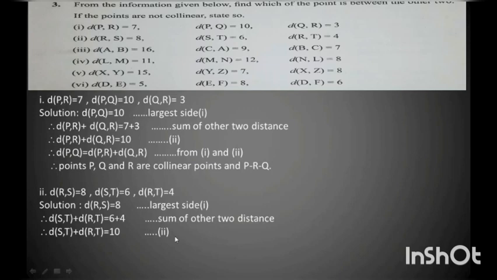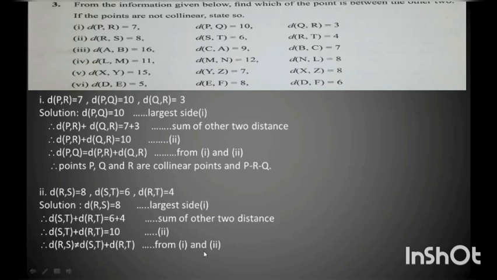In equation 1 you get the answer as 8 and in equation 2 you get the answer as 10. So 8 and 10 are not equal. So I write distance RS is not equal to distance ST plus RT from 1 and 2.